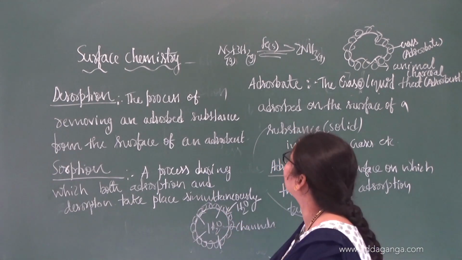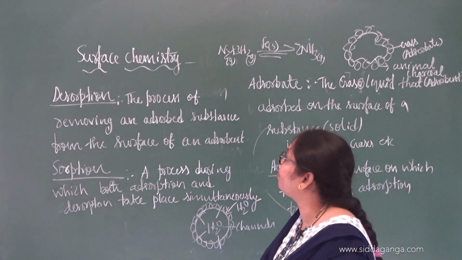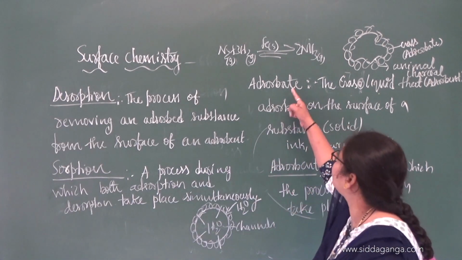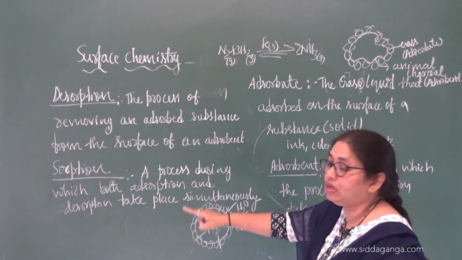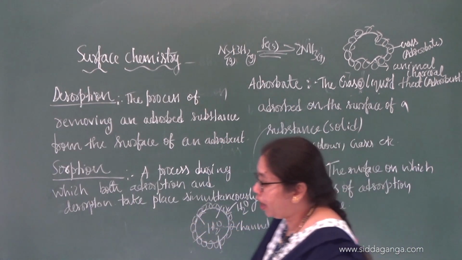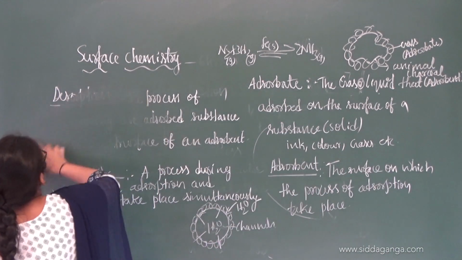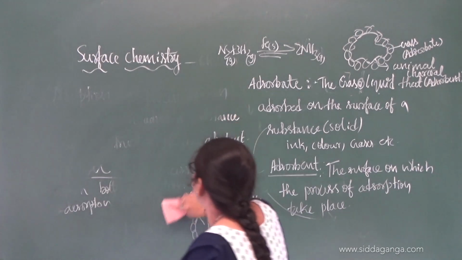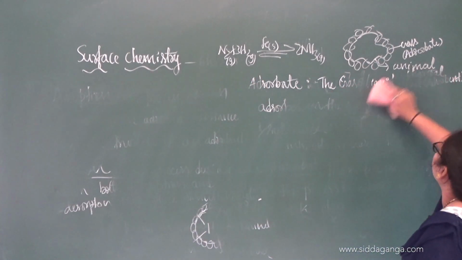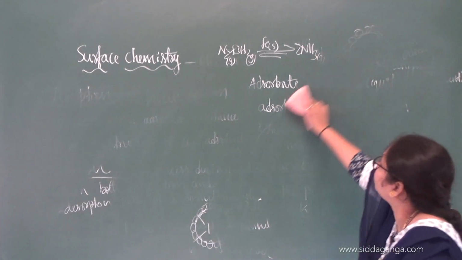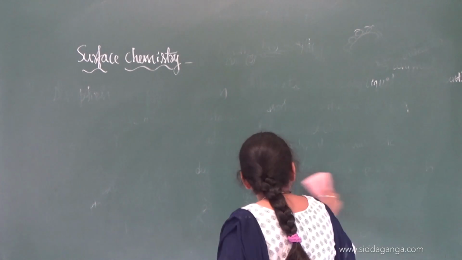So these are some of the terminologies we are going to use in surface phenomena: adsorbate, adsorbent, desorption, sorption. Then you should know there is one more phenomenon, called absorption.